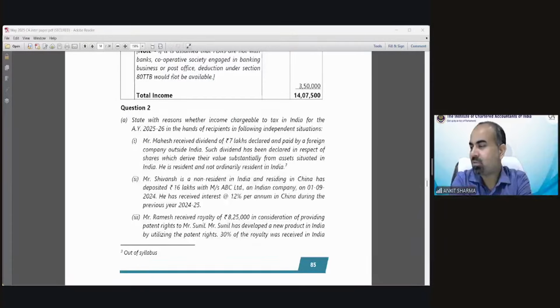Rajveer is saying on query portal, no, as dividend is received from foreign company outside India and asset in India is irrelevant. Okay. Gayatri is saying any property or asset situated in India, so taxable. Karthik is saying non-taxable. Okay. Anyone else?